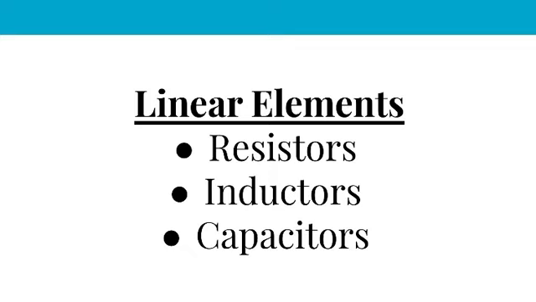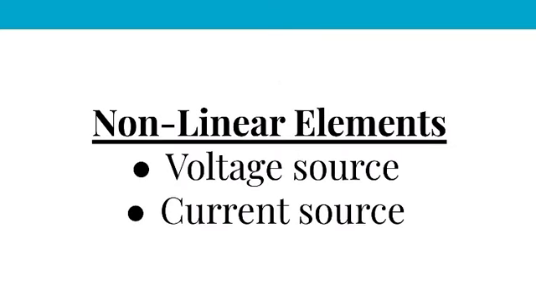Now let us see about linear and non-linear elements. We can classify network elements as linear and non-linear based on their characteristic to obey the property of linearity. Linear elements are the elements that show a linear relationship between voltage and current. The examples are resistors, inductors, and capacitors, which come under linear elements. Non-linear elements are those that do not show a linear relationship between voltage and current. The voltage source and current source come under non-linear elements.